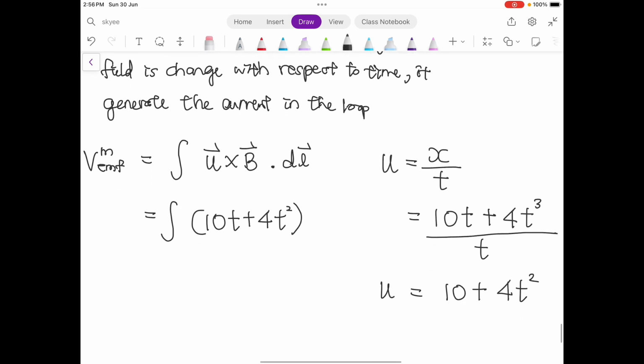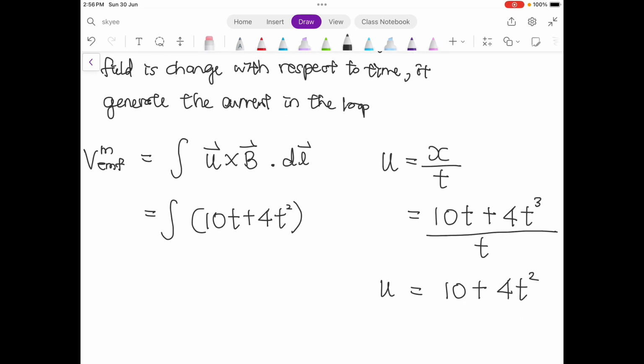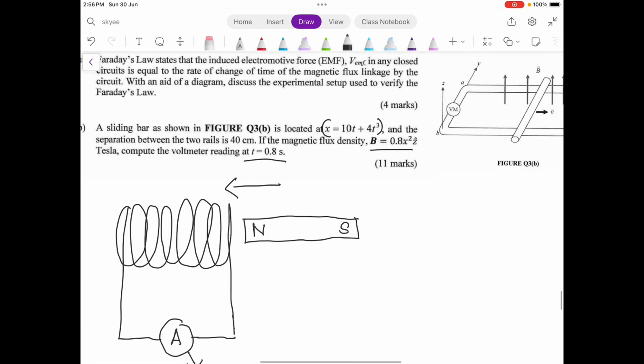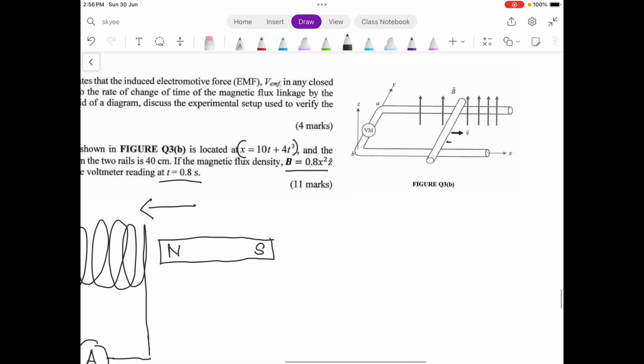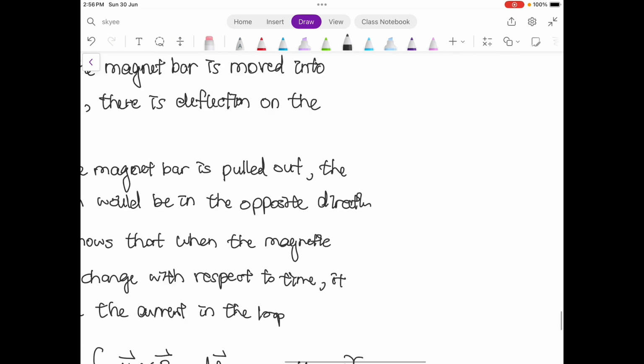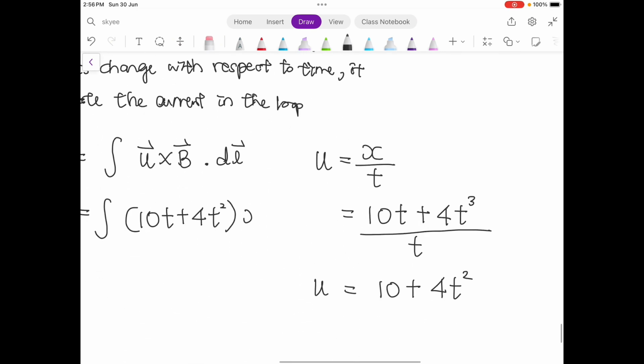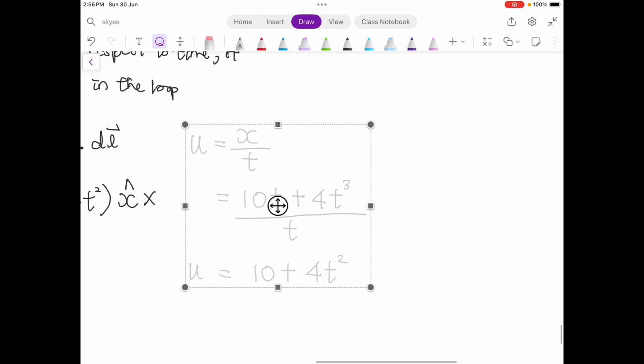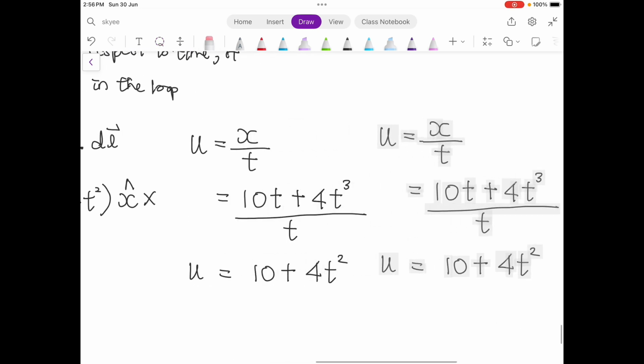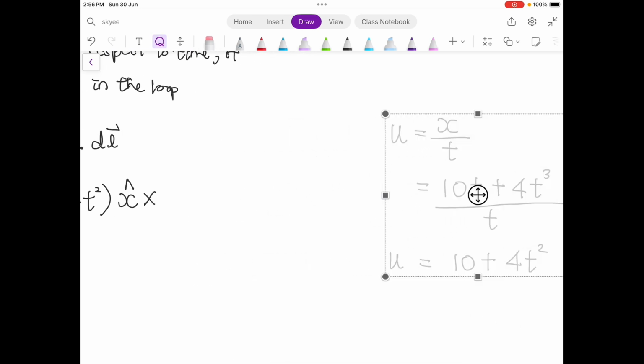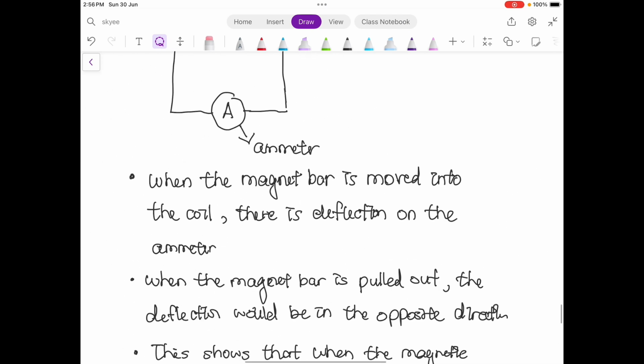The direction of the U, you can refer to the drawing. You see the sliding bar, so the U is in the x direction. Cross with the B. What's the B?